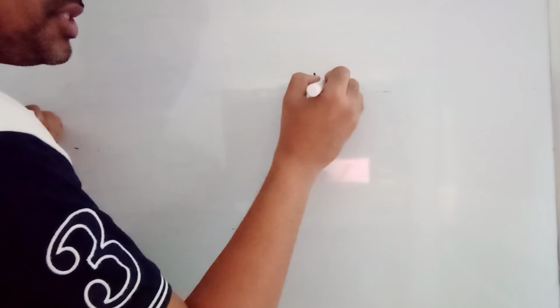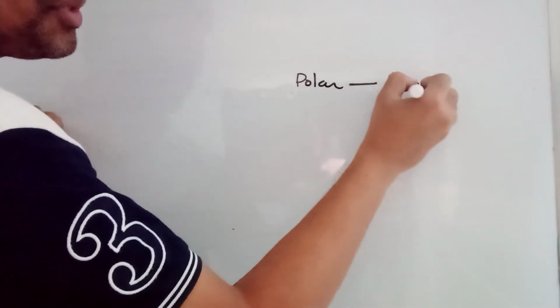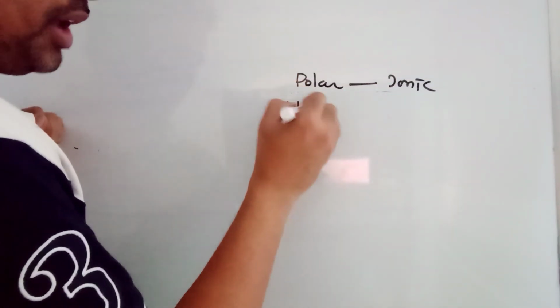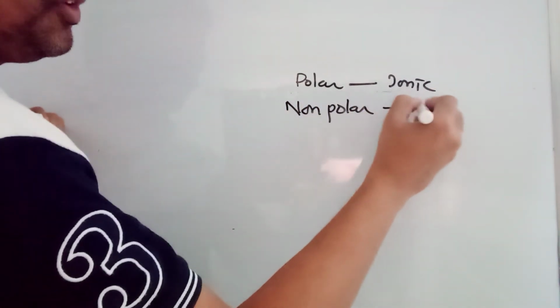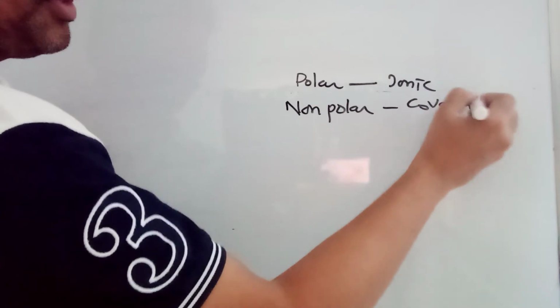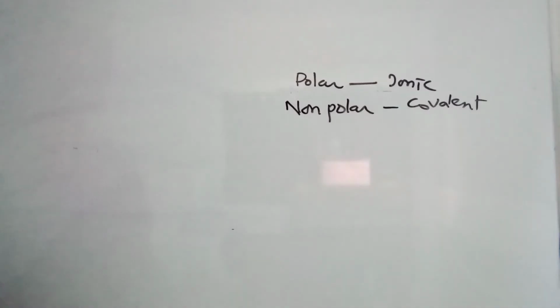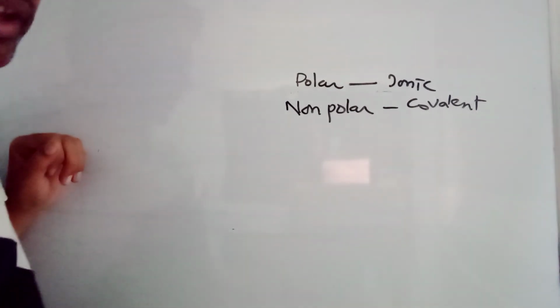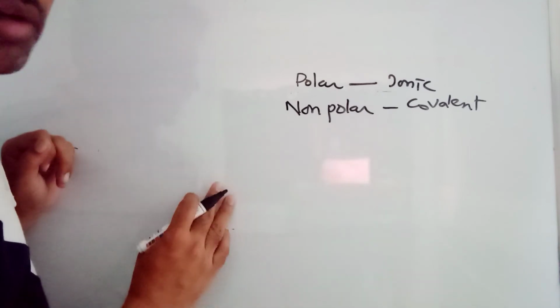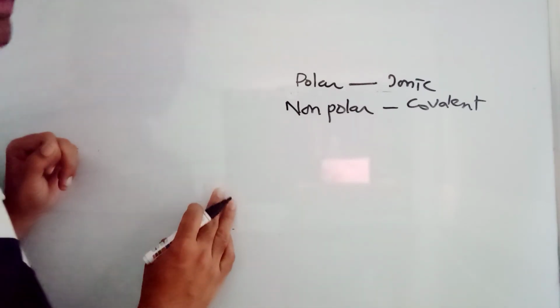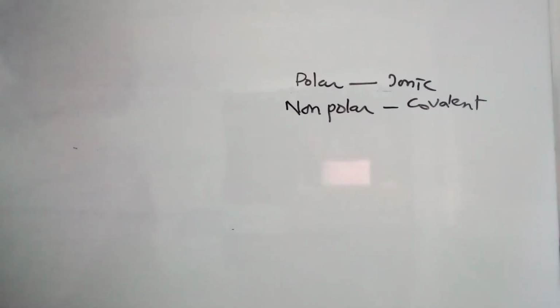polar solvents are good for ionic compounds, and non-polar solvents you can say are good for covalent compounds. Water is a very good example of a polar solvent. So ionic compounds like sodium chloride, potassium chloride are soluble in water. And what we are discussing, non-polar means all the organic compounds you can take. Organic compounds are going to be covalent. So organic compound solubility in non-polar solvents is acceptable.